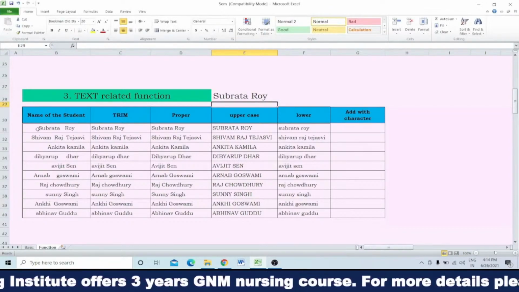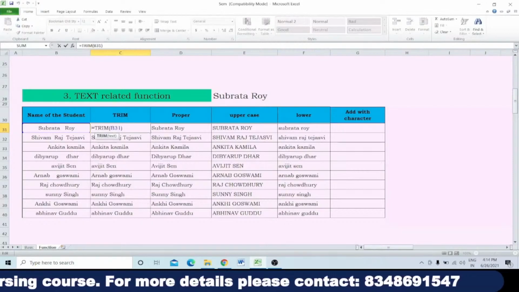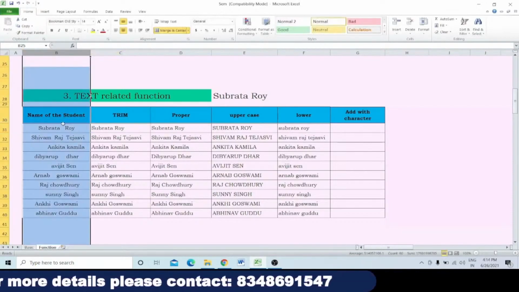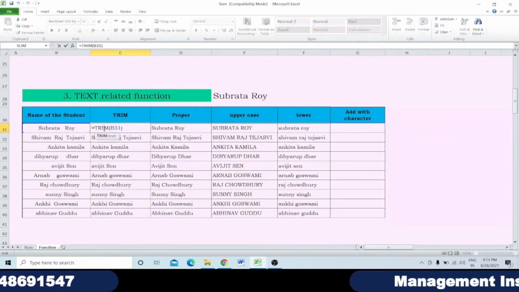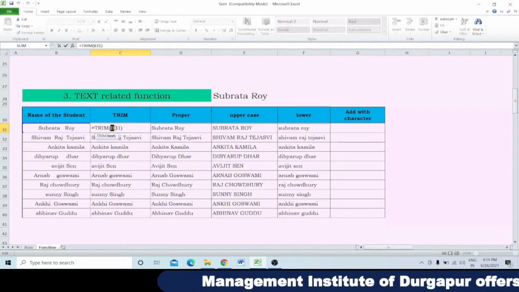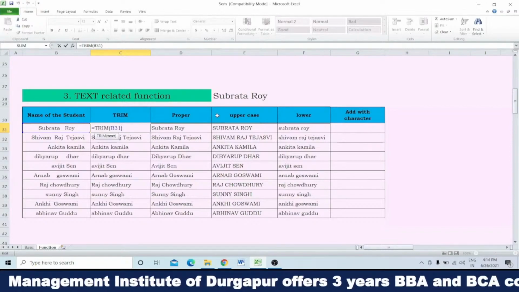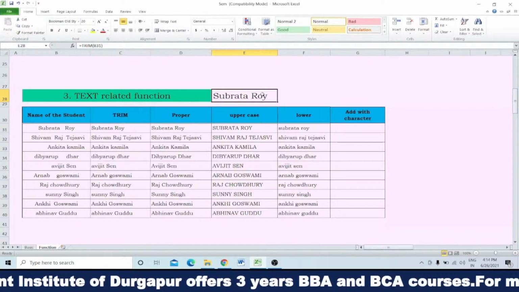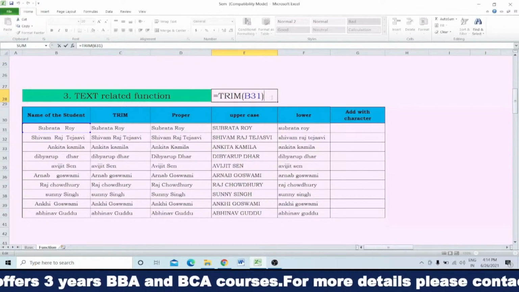Now see here, the same function is written here also, trim B31. B31 means this is the B column and 31 is the row. So again I am repeating, B is the column and 31 is the row number. Now again, the formula is trim, then within brackets B31.